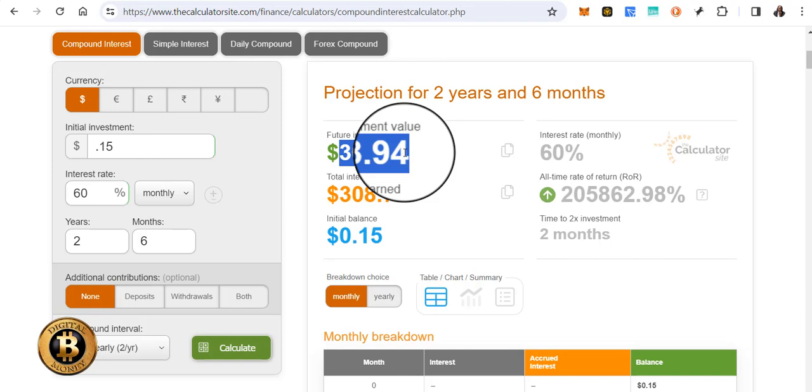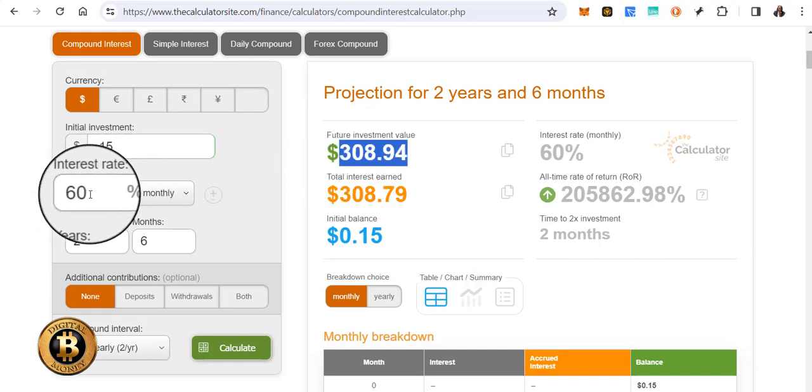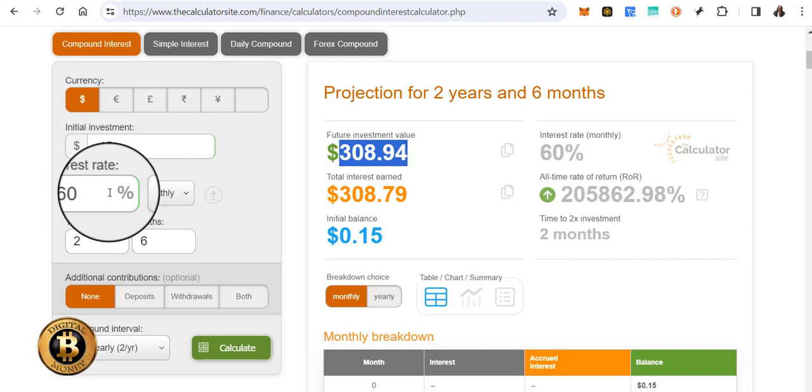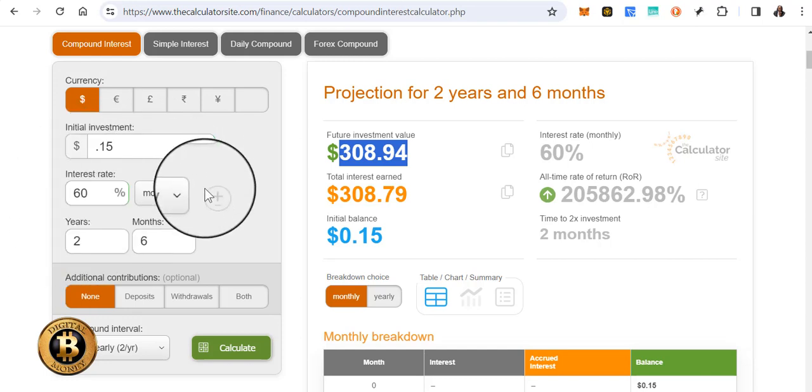Now if you wanted to look at some different scenarios, just remember, in order to qualify for the highest rate of return, which is 60%, you must at least do 0.15 BTC and up. At least 0.15 and up. So now you can play with this until your heart is content. That is the Bitcoin strategy.